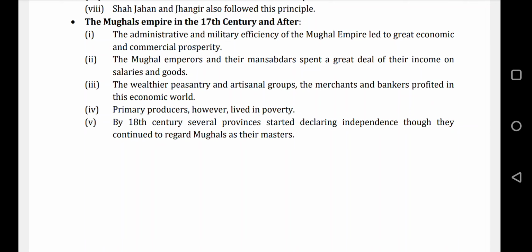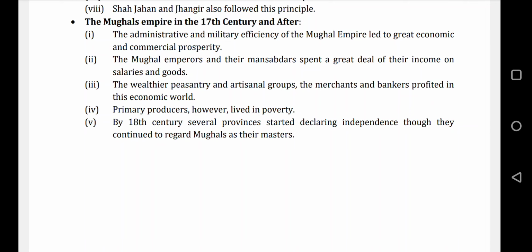The administrative and military efficiency of the Mughals led to great economic and commercial prosperity, because Akbar had already done a lot of work. That's why it expanded at that time. The Mughal emperors and their mansabdars spent a great deal of their income on salaries and goods. They gave a lot of salary to those dependent on the army so that they would perform well.